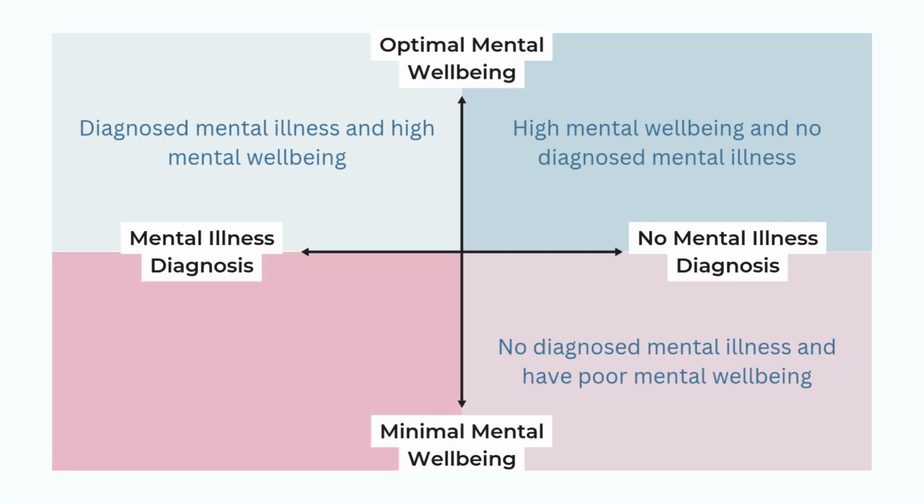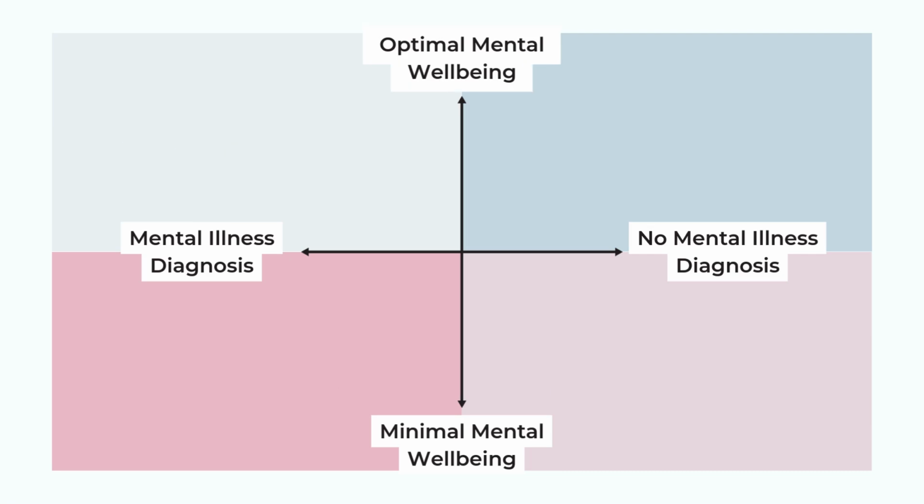The quadrant in the bottom left represents individuals experiencing significant distress from both low mental well-being and a mental illness diagnosis. They may require significant support to improve their quality of life. Let's look at some examples.